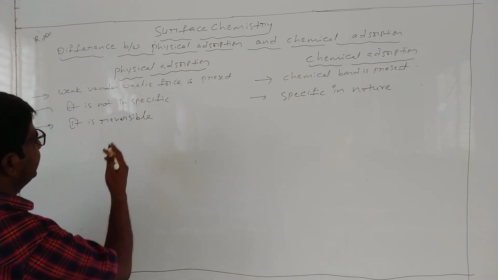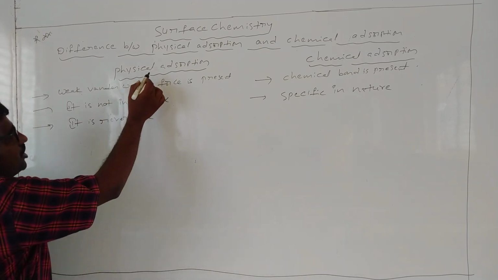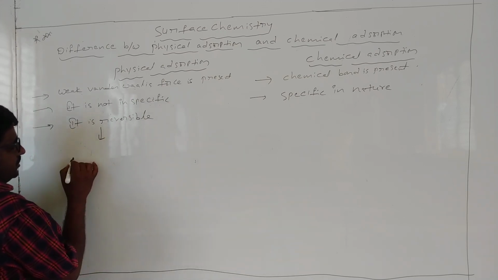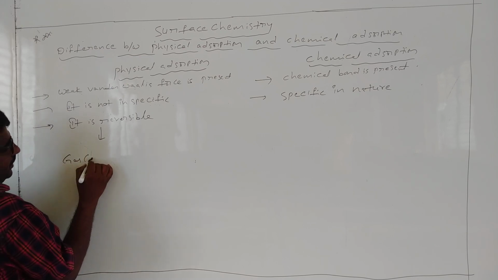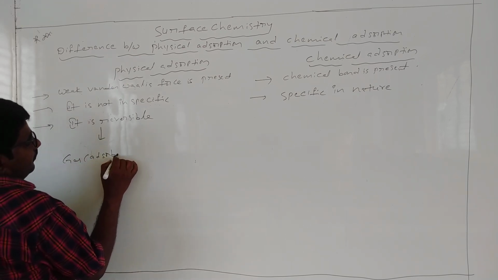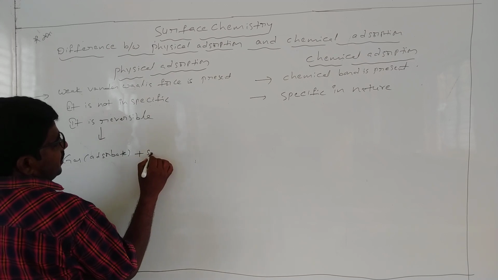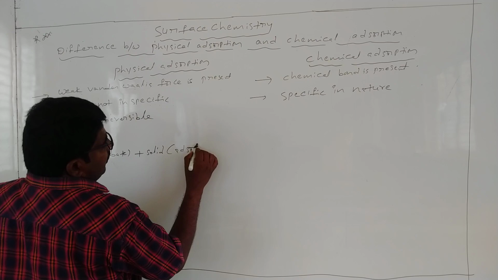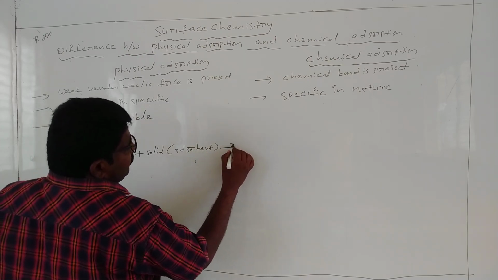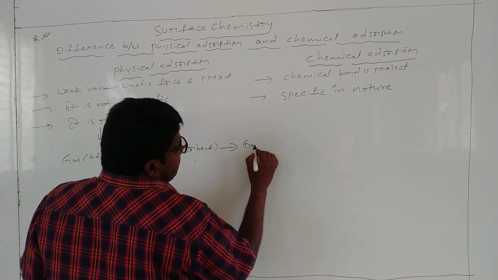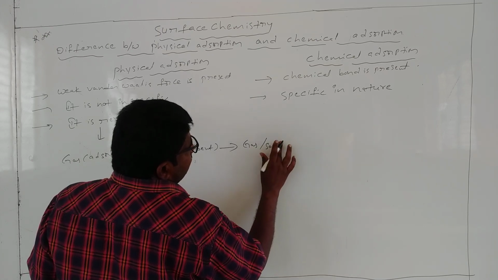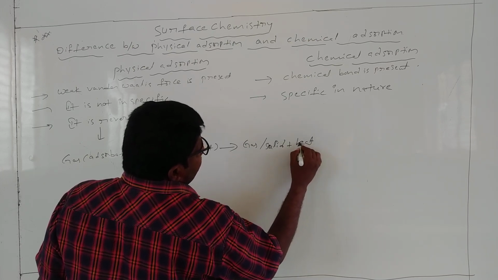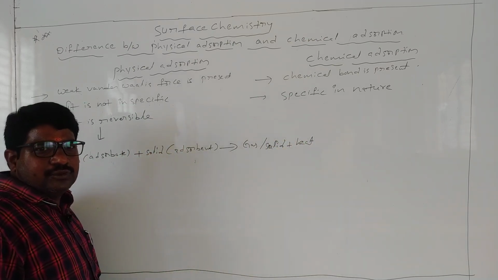Reversible means what? Why is it reversible? Physical absorption is an exothermic process. Why? Because gas plus absorbent gives solid, and here heat is released, right?